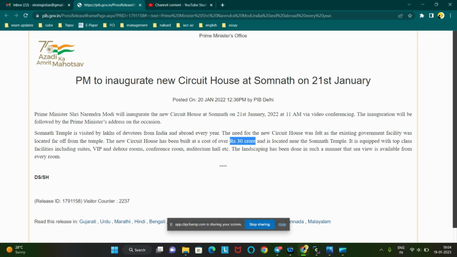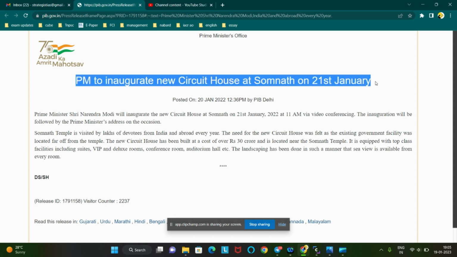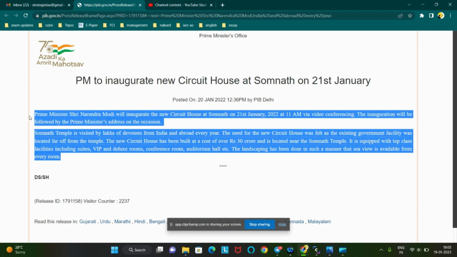We are giving only the important news based on the previous year question papers and the syllabus. So this data will not come in the prelims examination. Only Somnath temple is the keyword present in this PIB news, and all other data are not important.